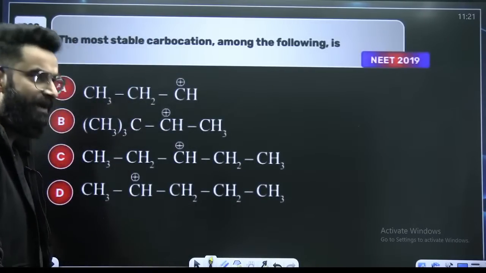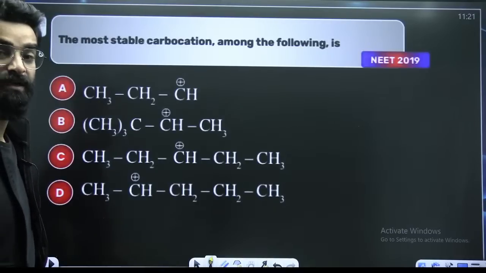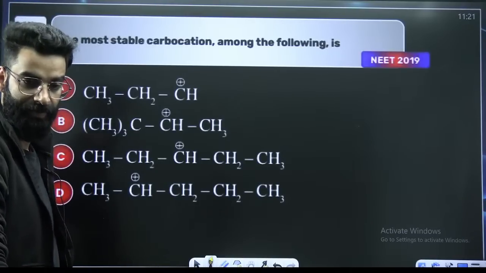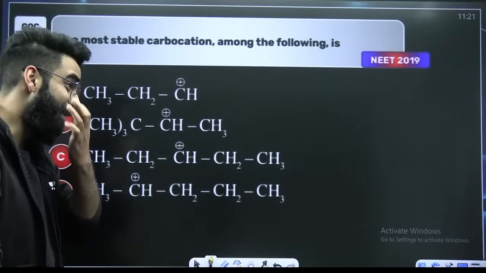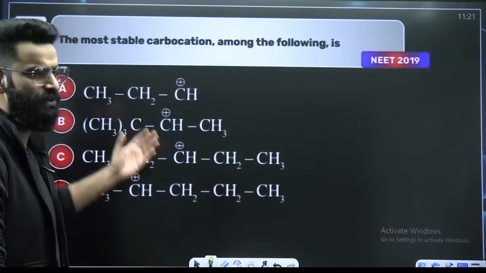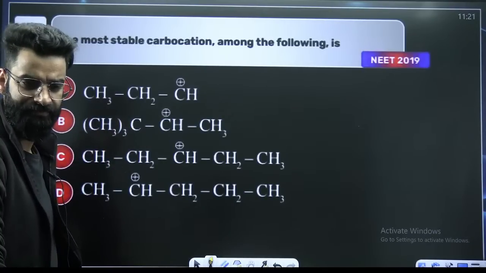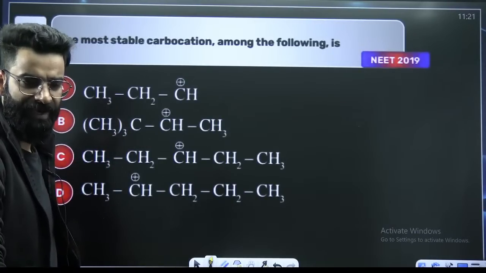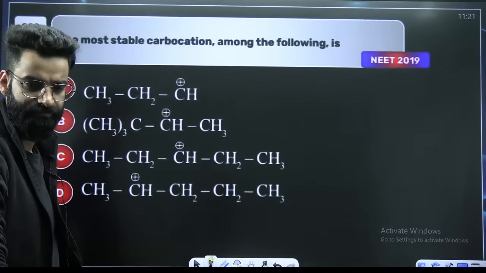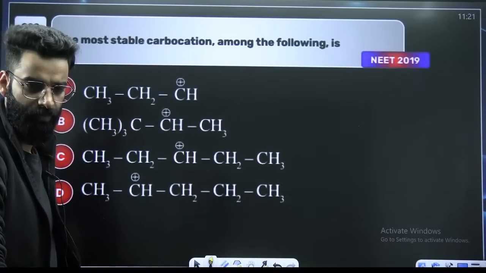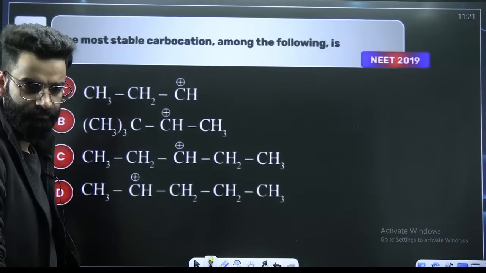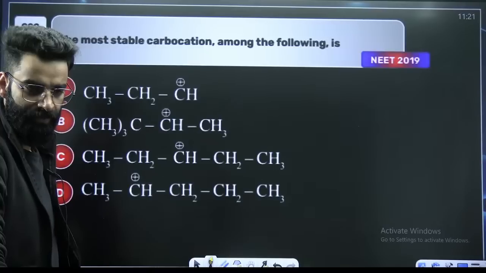You know, normally we say carbocations are stabilized by hyperconjugation, right? So wherever you see more alpha hydrogens, directly its stability will be the maximum. More alpha hydrogens means more stability. So what do you think? Quickly, guys.